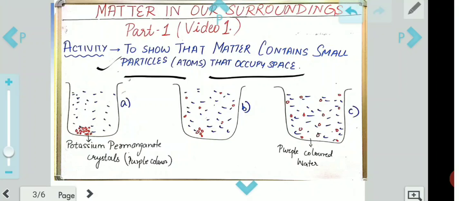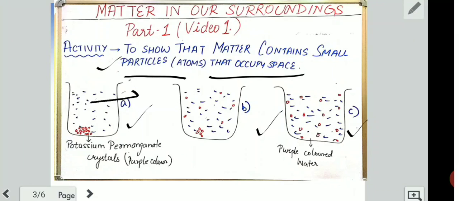You can see I have drawn 3 beakers, A, B, C. In the first beaker you will see these molecules are water. These are water molecules in the beaker. All 3 beakers contain water. So in the first beaker where there was water, I added some small potassium permanganate crystals. Now what is this potassium permanganate? You might be wondering which substance this is.